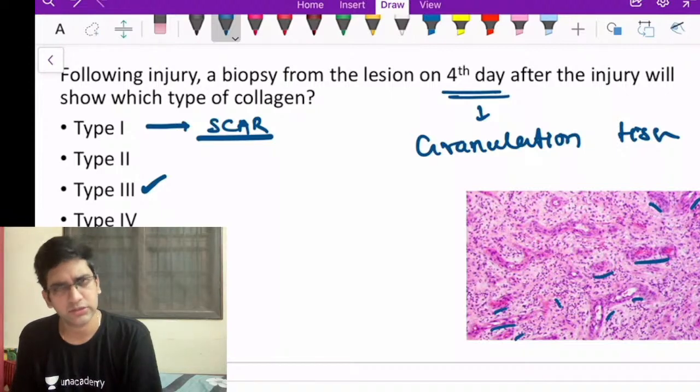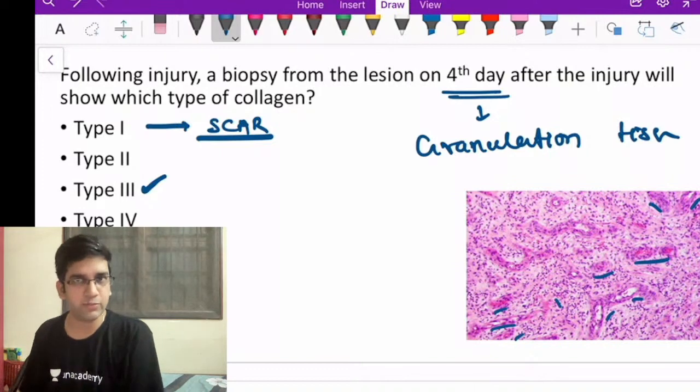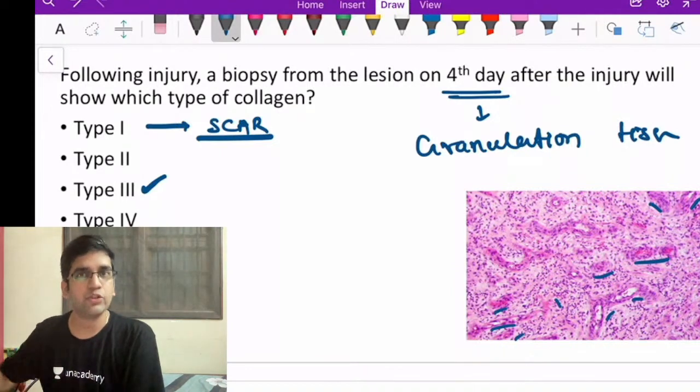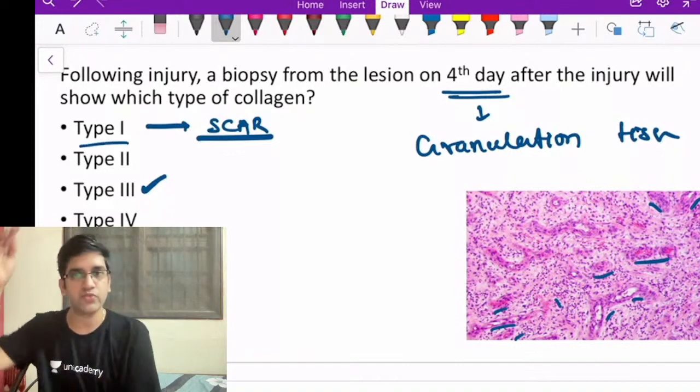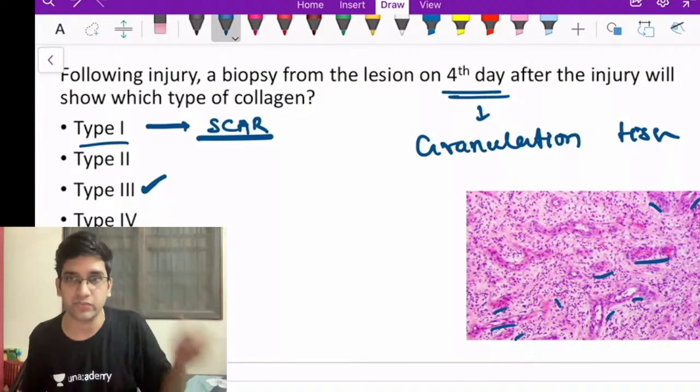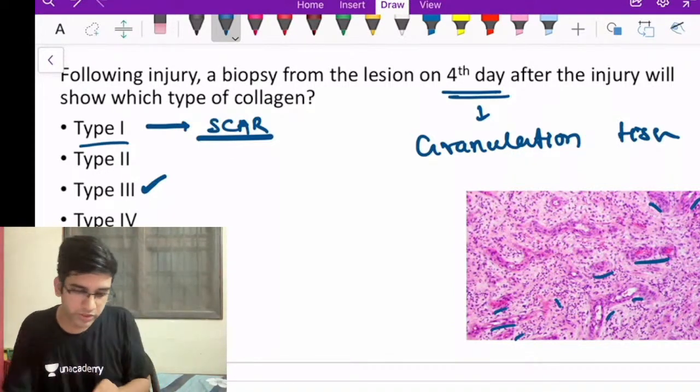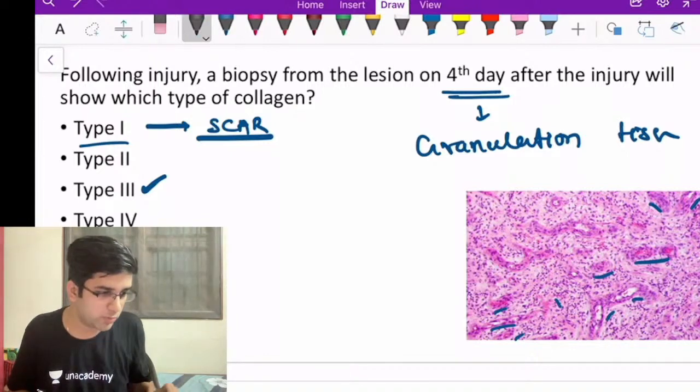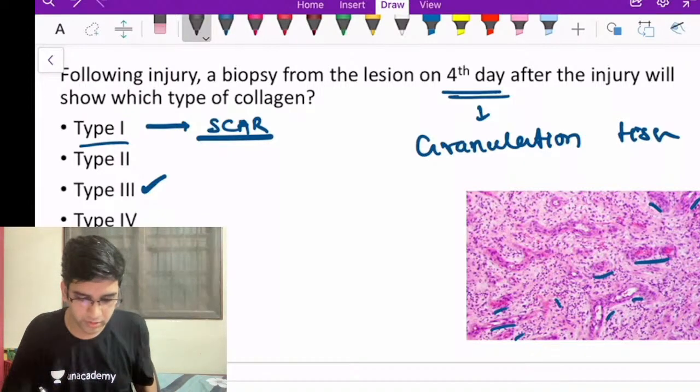We'll see type 1 collagen. Myelofibrosis, type 1 collagen. Any lung fibrosis, type 1 collagen. Type 1 collagen is going to be seen in any scar tissue from head to foot. It's information which I can use all over, right? Great Tawfiq, great Sashi. Okay. So here, let's have a quick look at a few more MCQs.